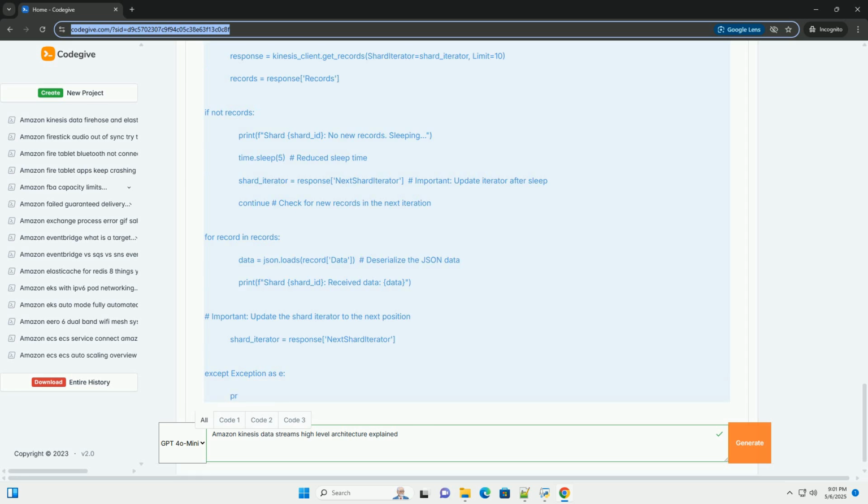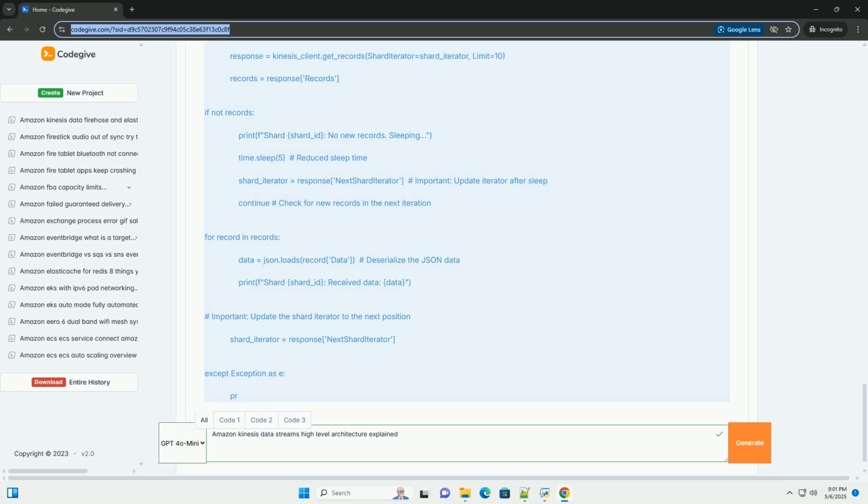Detailed breakdown. 1. Producers. Producers send data records to the stream. Each data record consists of data: the actual data payload, for example JSON, CSV, or plain text. Partition key: a string used to determine which shard the data record is assigned to.